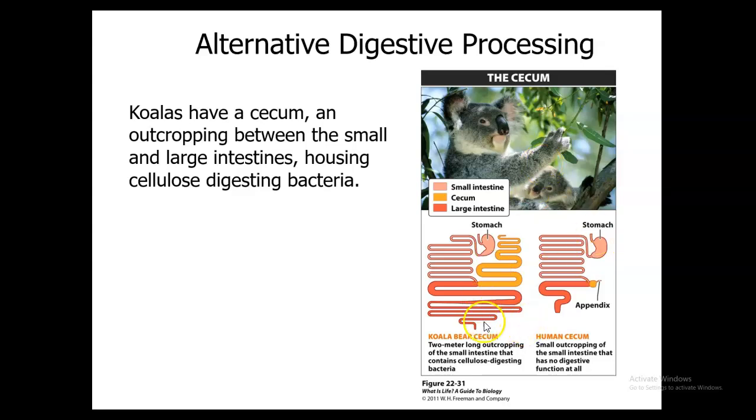And so with the koala bear, for example, you see that cecum in the yellowy orange, whereas with the humans, you see that we really don't have a large section. We have a little section that comes off that they think that we might have used thousands of years ago to help ferment plant products or products with cellulose in them, and we've referred to that as our appendix.